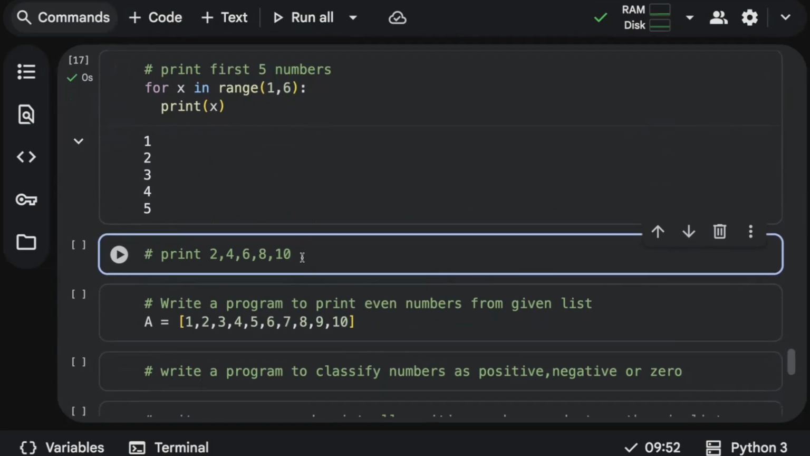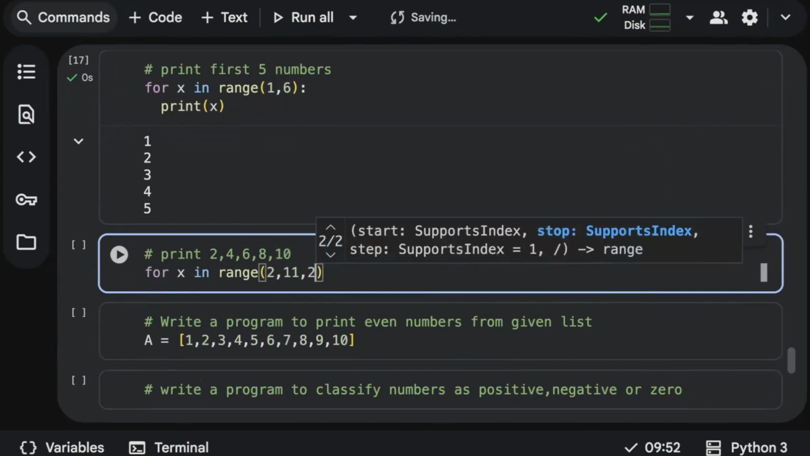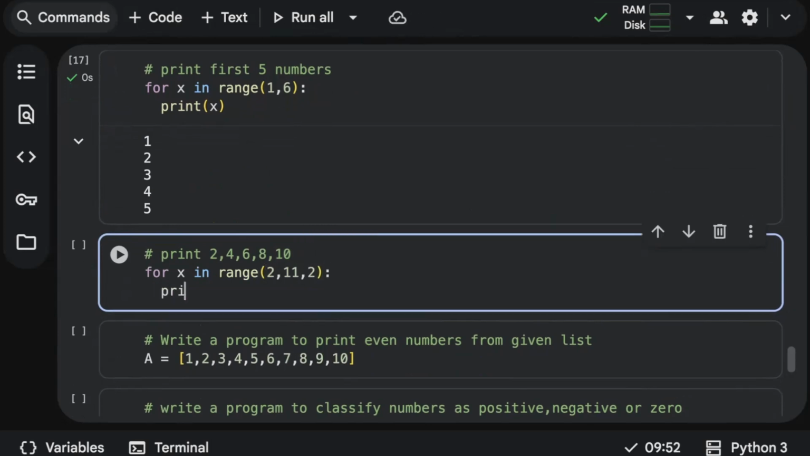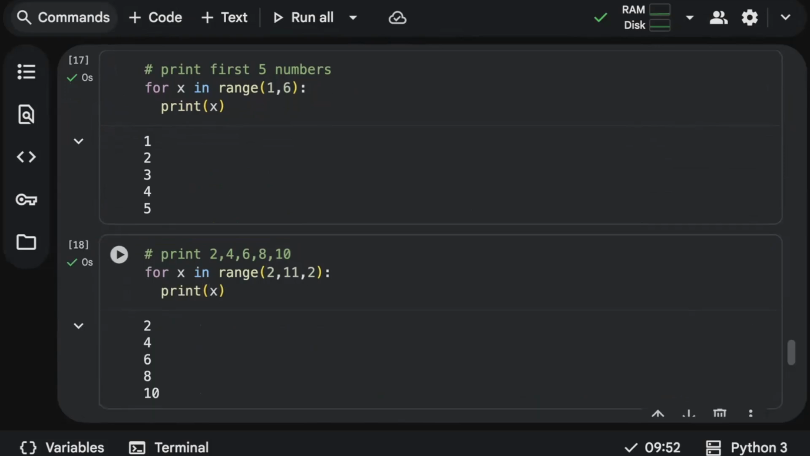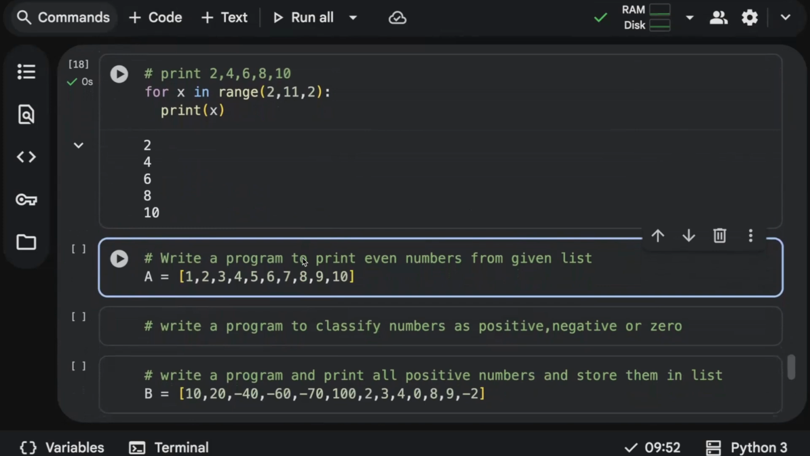So what if I want to print only the even numbers? I can just use for x in a range, starting from 2 till 11 because 10 should be included, and I'll specify the step as 2 and then print x. See, this is how you can print numbers. You can give any range of values, it's up to you.